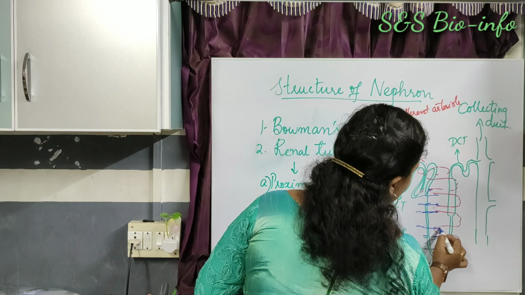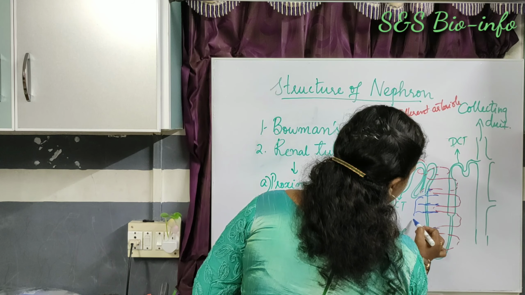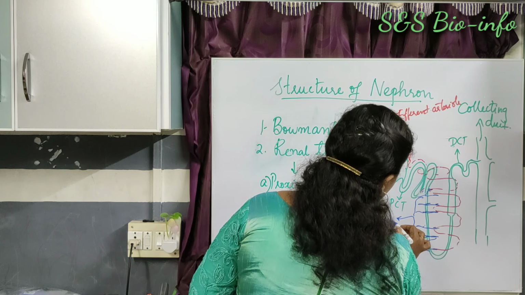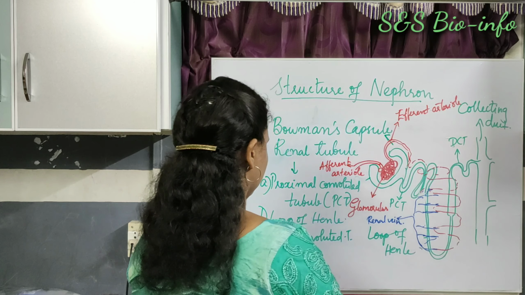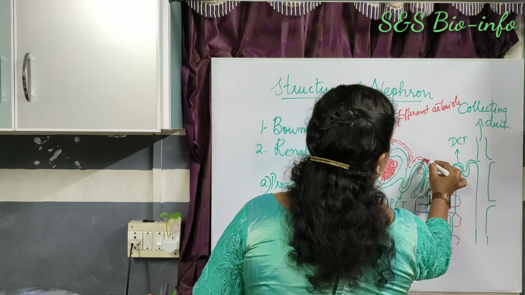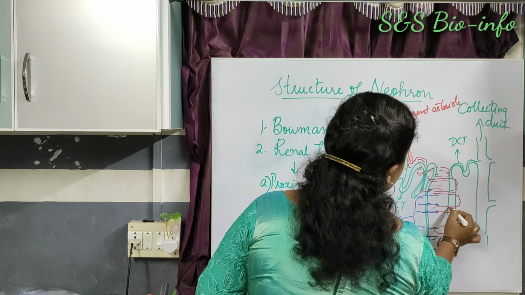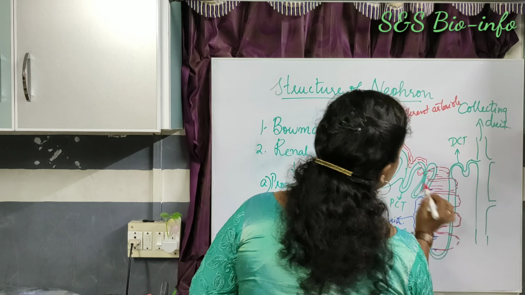Finally, these are joined with the renal vein. It forms peritubular capillaries that run parallel to the Henle's loop.